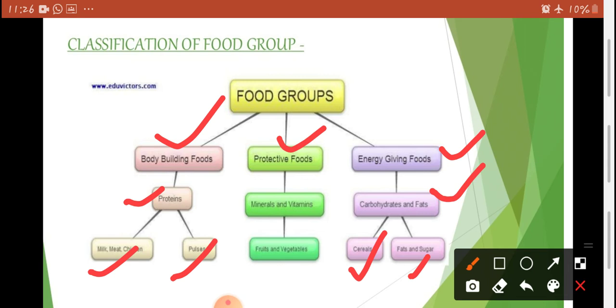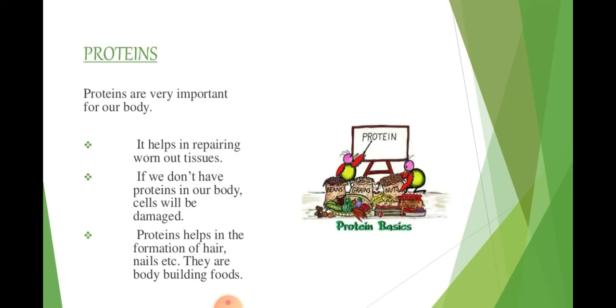sources of protein, from which milk, meat, and chicken we are getting from the animals, and pulses we are getting from the plants. Now at the last, protective foods, minerals and vitamins. Food which contain minerals and vitamins are known as protective food, and fruits and vegetables are the sources of protective foods. Okay. Now come to the next slide.